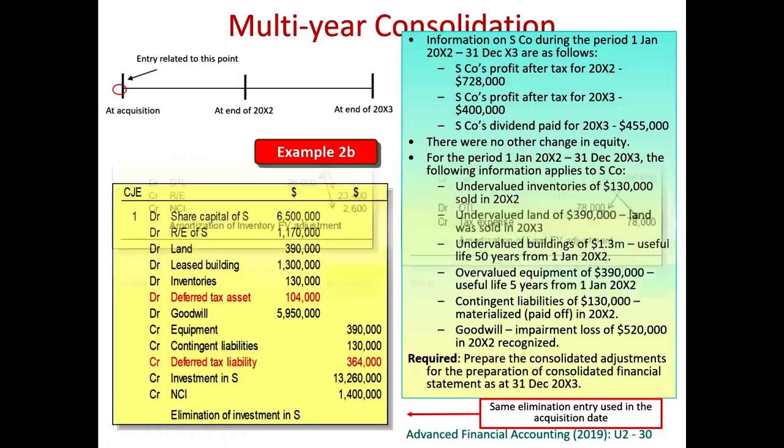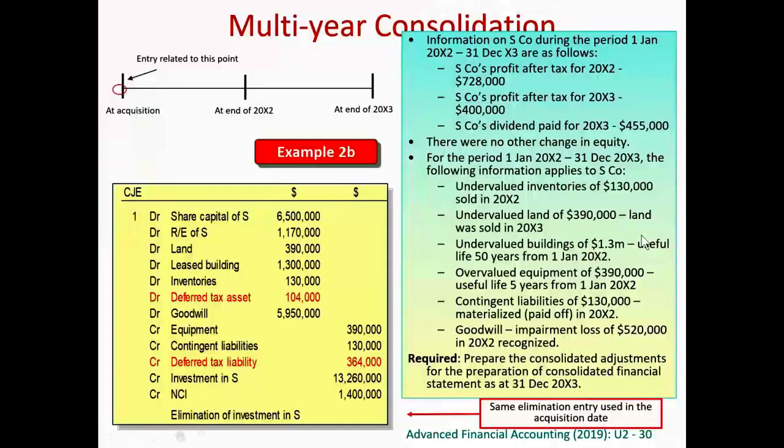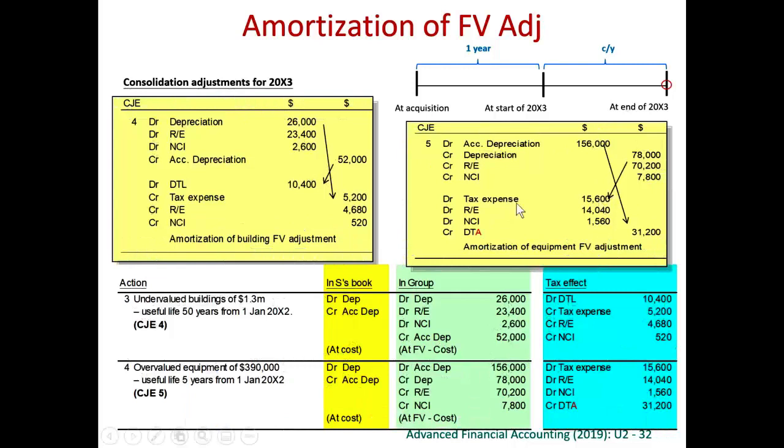Therefore, this deferred tax asset should be gradually reversed. So remember, because you debit accumulated depreciation, you credit deferred tax asset. Because at the very beginning, what you have created is a deferred tax asset for the equipment. So here we have to reverse the deferred tax asset. 20% tax rate, 20% tax rate. Why? Because you credit depreciation, you debit tax expense, 20% tax rate.